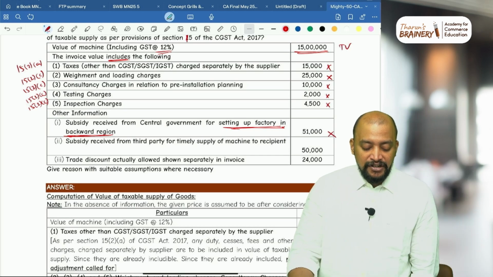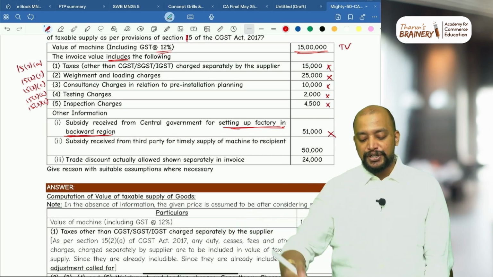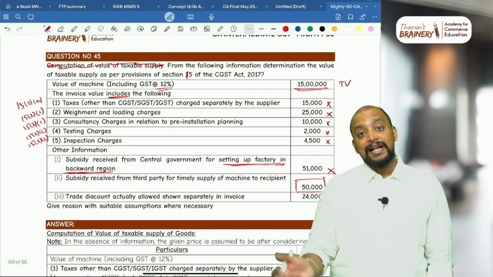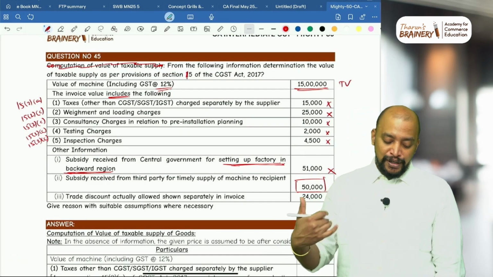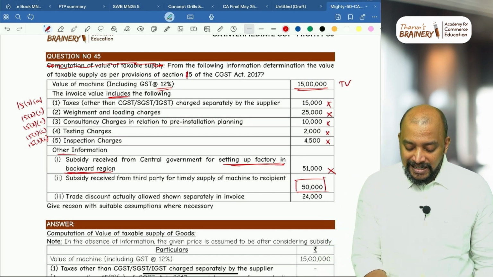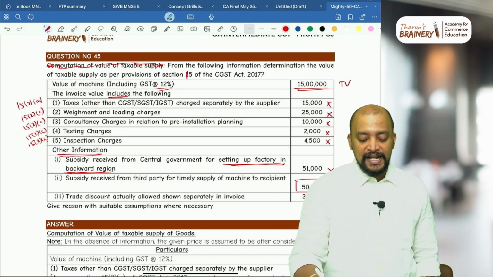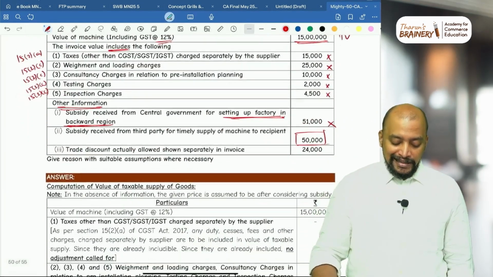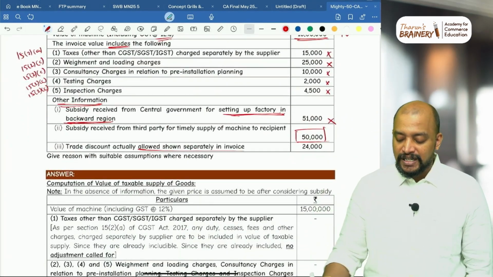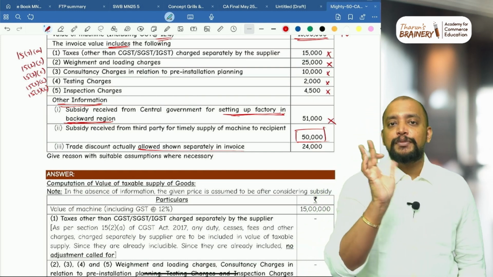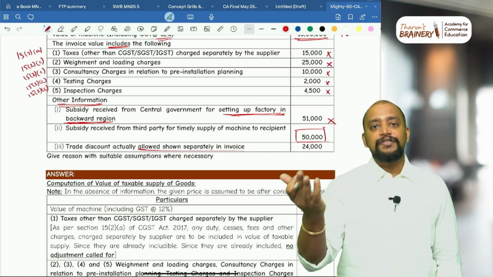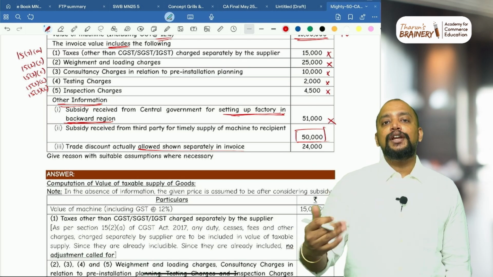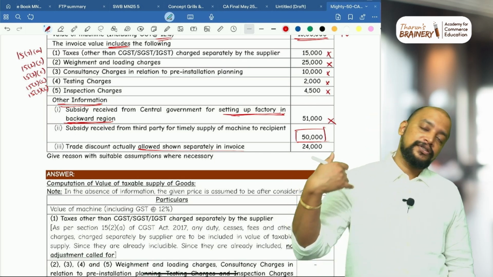Subsidy received from third party for timely supply of machine to recipient, 50,000. This is directly linked to the price. It is from other than Central or State Government, so it is to be included in the value. As it is given as other information, the given price is after excluding that subsidy, so we need to add that 50,000. In the absence of information, usually subsidy is reduced from the price, and that's the assumption we are taking. So this 50,000 is to be included, in the given price not included, so we need to add.